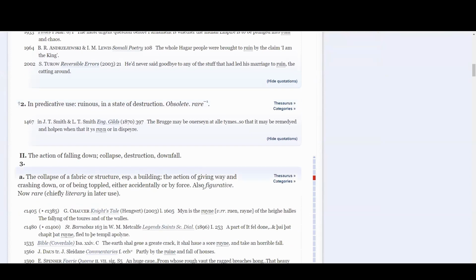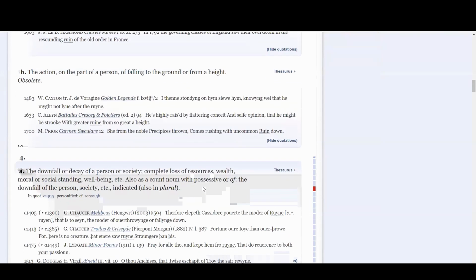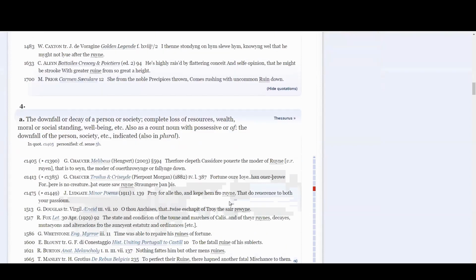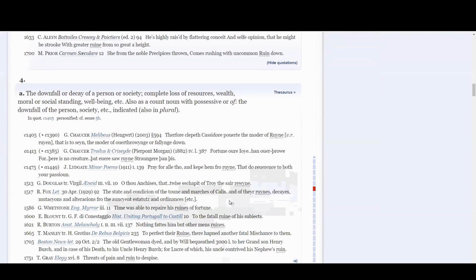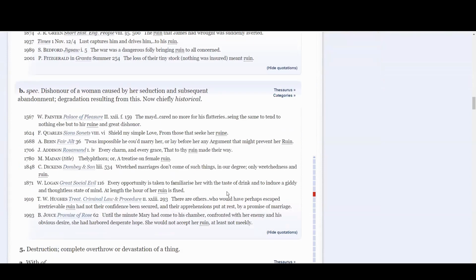And then we get a few more: ruinous, destruction, downfall. Okay. Person falling to the ground or from a height. No, that's not right. This one is, again, similar: downfall or decay of a person in society. But again, this idea of complete loss of resources or wealth, that doesn't quite fit. But here, now this one may be what we're looking for.